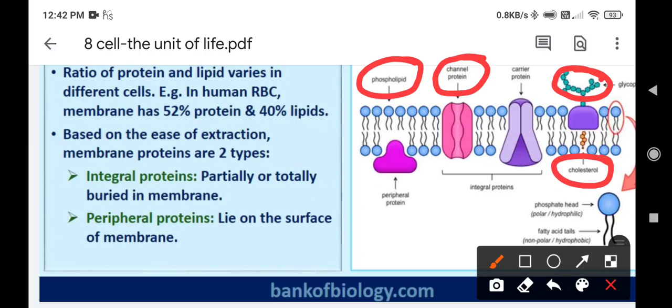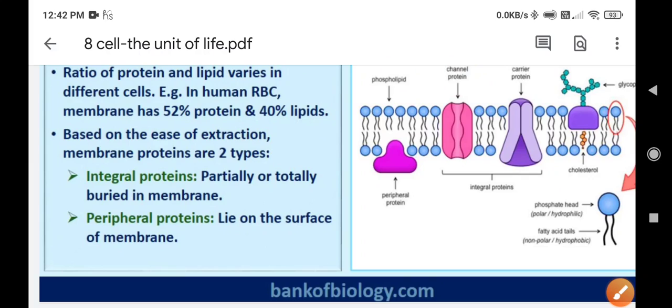Then again, if you look at the proteins, the amount of protein varies in different cells. For example, in human RBC, they have 52% of protein and only 40% is lipids. So it varies in different types of cells, okay.